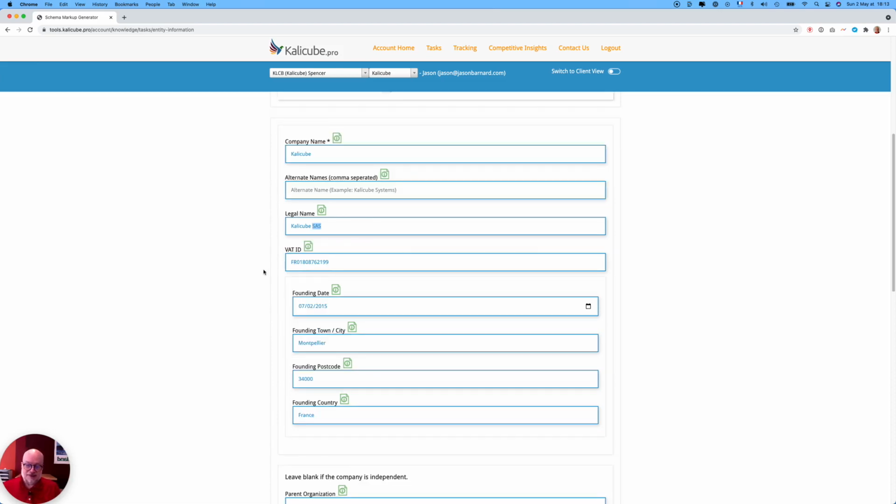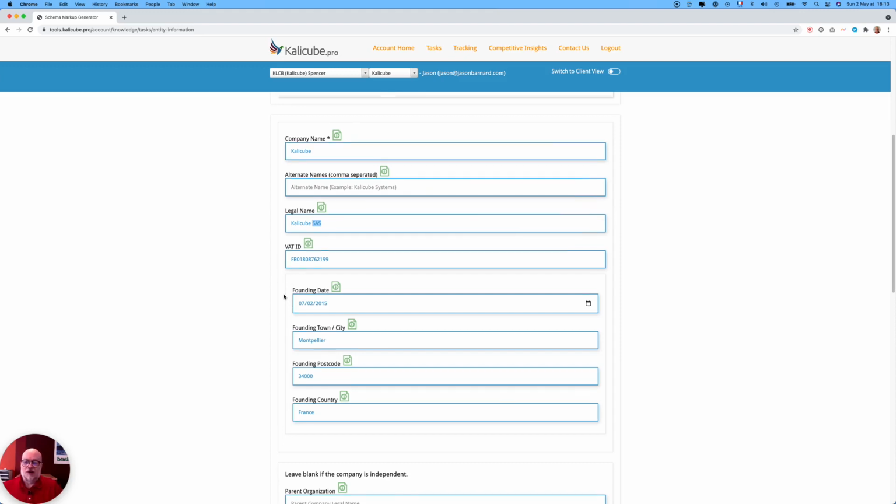That means basically we're disambiguating, because on a lot of public government sites, which are sites that Google trusts a great deal, obviously, this is how it will be written. And it ensures that Google can see that Kalicube, the company, is the same thing as Kalicube SAS on the government websites. VAT ID, very good for disambiguating. It's unique, and you will find that once again on the government website.